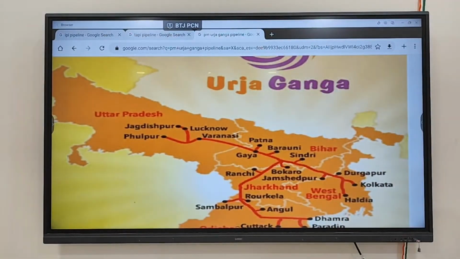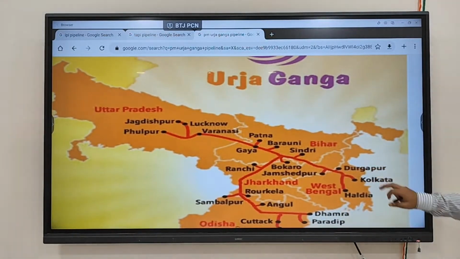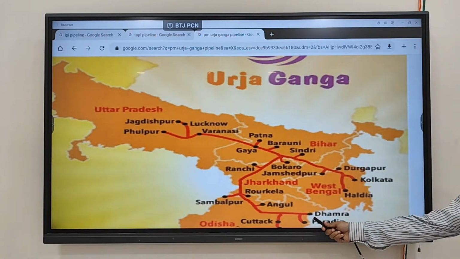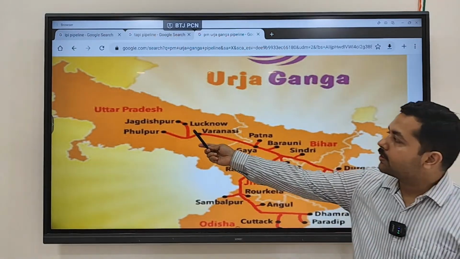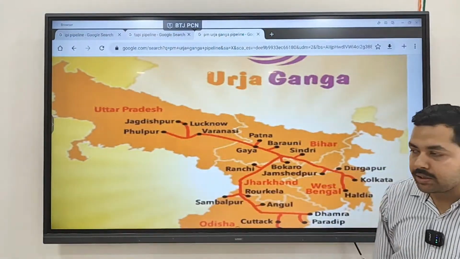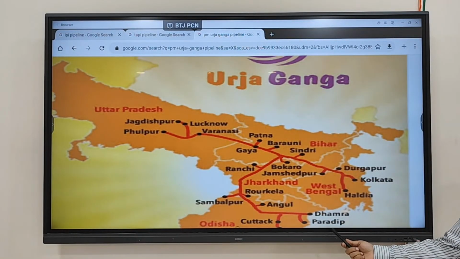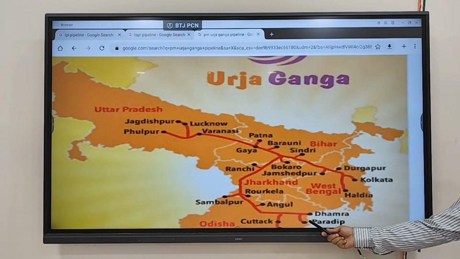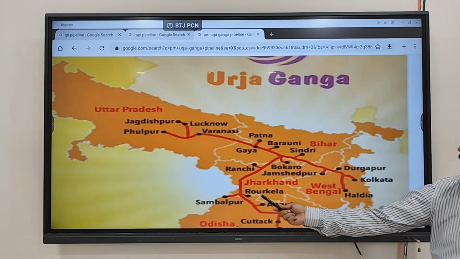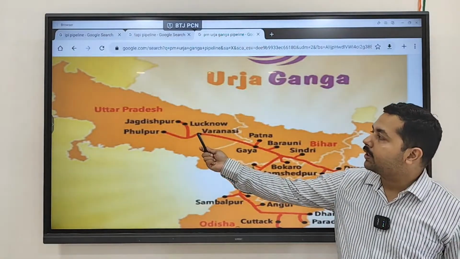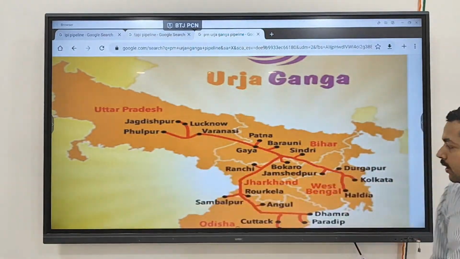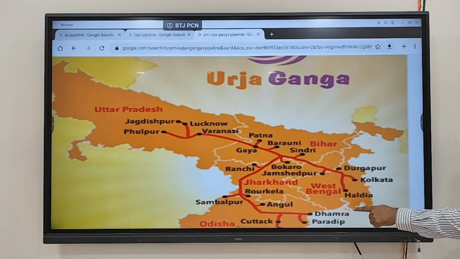So you can see this particular pipeline is called the Urja Ganga pipeline. It is from the Dhamra region, this port, till Jagdishpur in Uttar Pradesh. Paradip is a major port, we have discussed. So Paradip and Dhamra, from here you are connecting till Jagdishpur in Uttar Pradesh. Again, another port we have discussed is what?